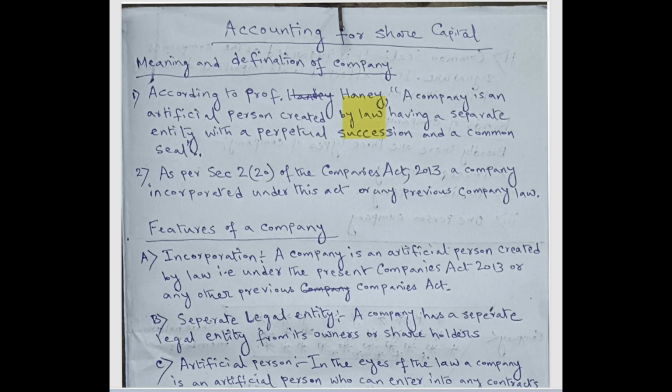And a company has a separate entity, which means the entity of a company is separate from that of its owners or shareholders, and the company has perpetual succession, which means the company continues to run its operation even if any of its shareholders or owners die or become incapable.